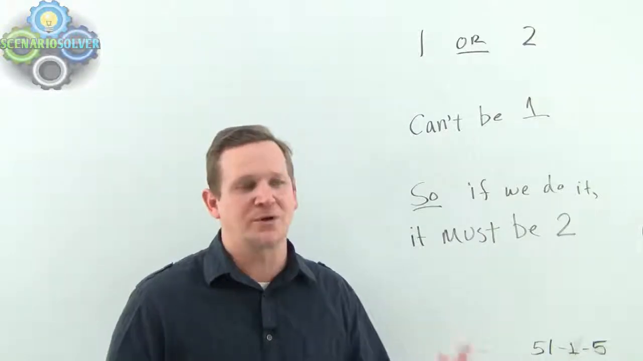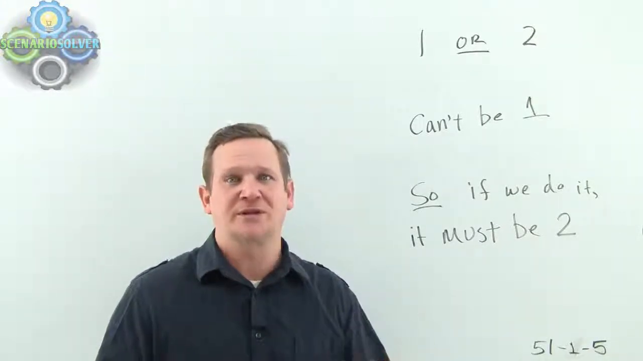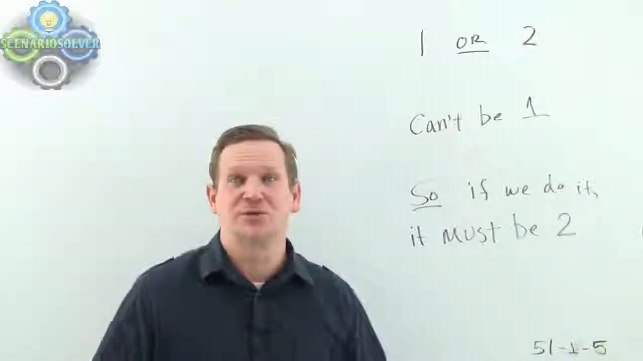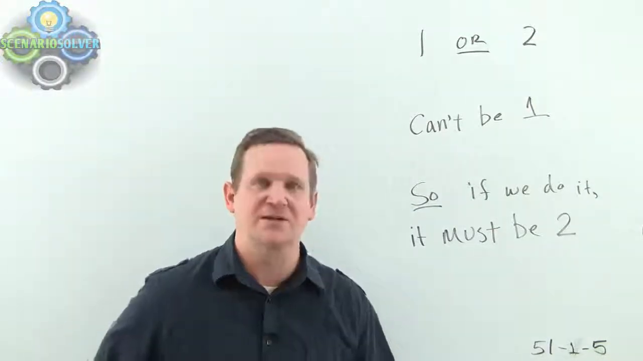It says, look, we've got one or two, we can't do one, so if we do anything, it's going to have to be the second one. This reasoning concludes don't do it at all, so that's the difference. Therefore, D is the correct answer.